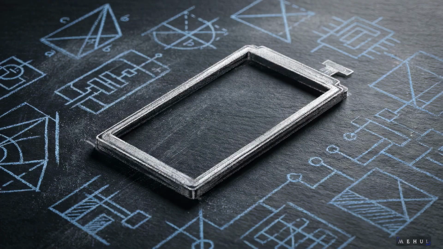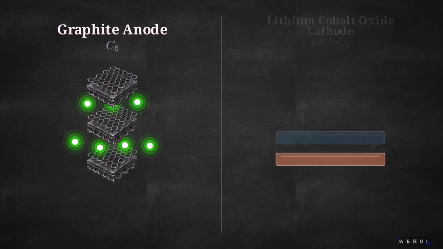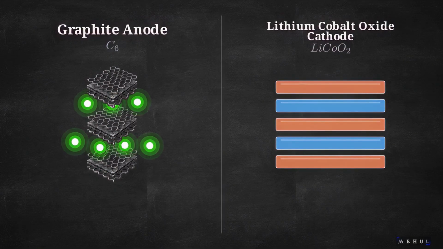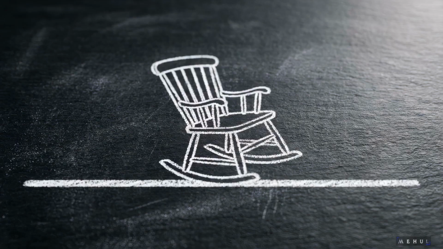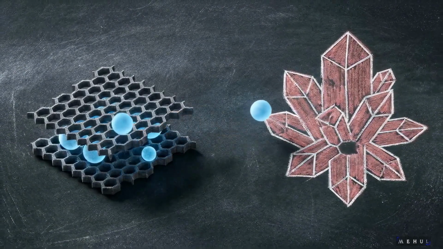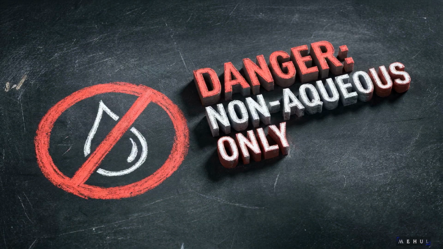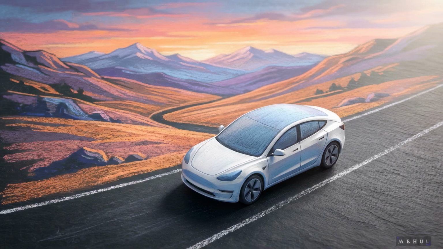Modern electronics rely on the lithium-ion battery. For the exam, you need the specific architecture. It uses a graphite anode, intercalated with lithium, and a lithium cobalt oxide cathode. This operates on a rocking chair mechanism. Instead of degrading the metal, lithium ions cleanly shuttle back and forth between the two electrodes during charge and discharge. Because metallic lithium reacts violently with water, this system strictly requires a non-aqueous organic electrolyte. By manipulating ionic movement across a calculated chemical potential, we generate the portable, high-density energy necessary to untether society from the electrical grid.